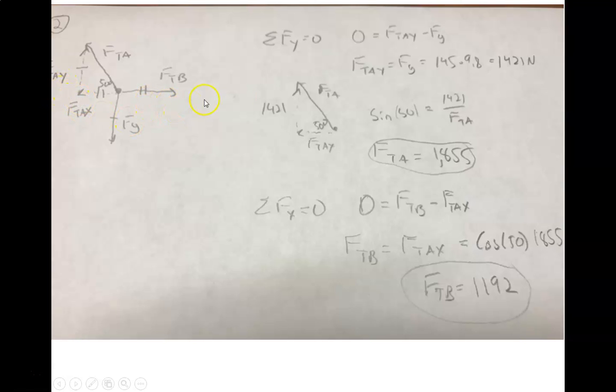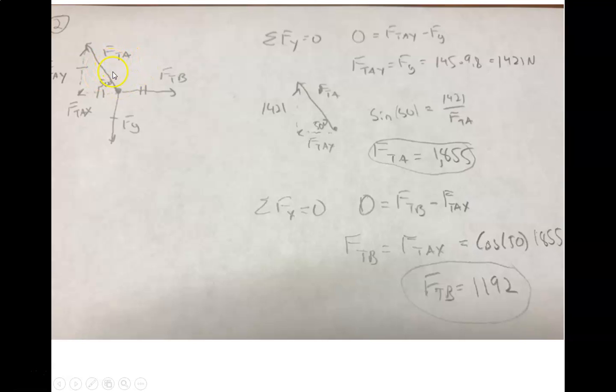And now we can start solving. We're going to say that the sum of the forces in the y direction equals 0. We know that there's one down force and one up force. So 0 equals FTAY minus FG. Again, something to note: once you break this vector apart into its components, you don't use the original vector anymore.